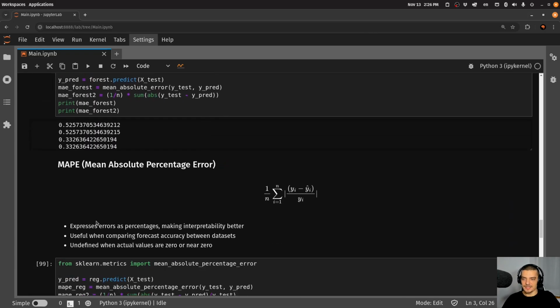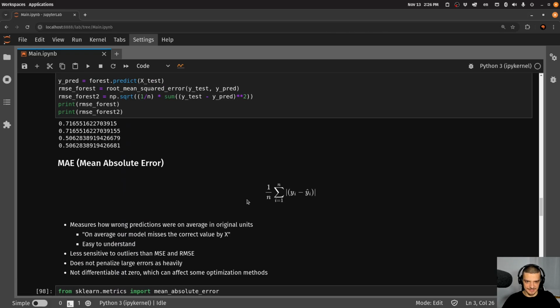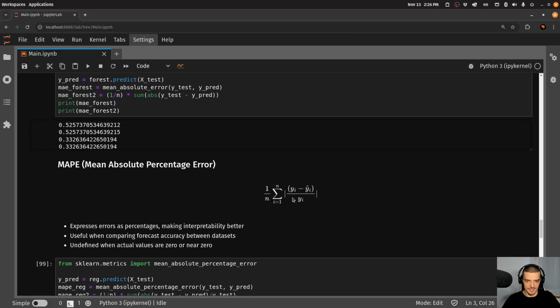Now, the next metric does almost the same thing. The MAPE, the mean absolute percentage error, it's the same formula, just that we have this division now by yi, so it's exactly the same as before, just that we have this denominator now, and this makes it a percentage. So now we don't have the actual unit, we don't have X dollars and X years or anything like that, but we have on average how much error, or how much my model is off, in terms of a percentage.